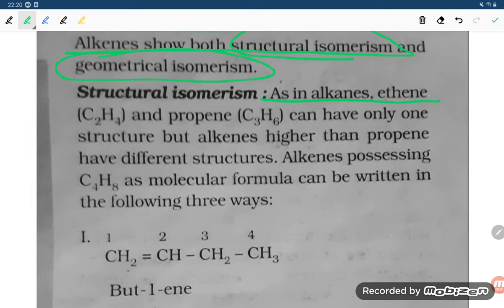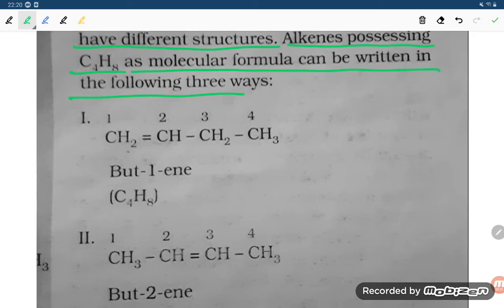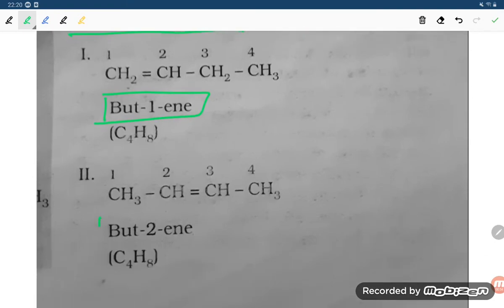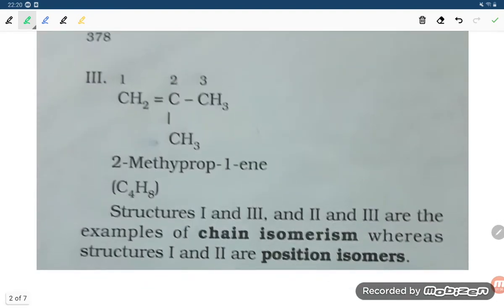As in alkanes, ethene C2H4 and propene C3H6 can have only one structure, but alkenes higher than propene have different structures. Alkenes possessing C4H8 as the molecular formula can be written in the following ways. The first one is but-1-ene, the second one is but-2-ene. Here the position of the double bond differs: in the first case it is at the first position, and in the second case at the second position. The third possible structure is 2-methylpropene.